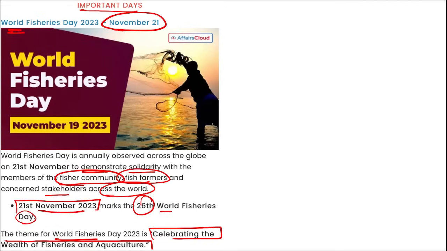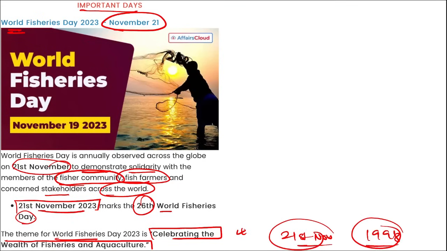I repeat, World Fisheries Day is observed annually on 21st of November, and it's to demonstrate the solidarity with the members of the fishermen community, fish farmers, and all the stakeholders globally. And the theme here is celebrating the wealth of fisheries and aquaculture. The first ever World Fisheries Day was observed on 21st of November 1998. Correct? So let me correct here.